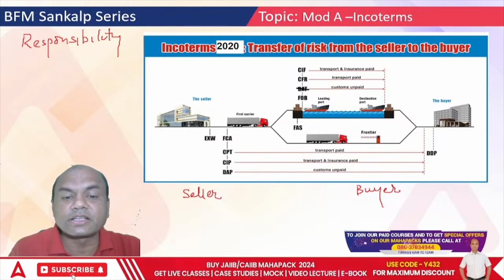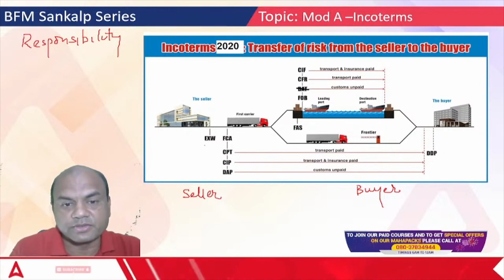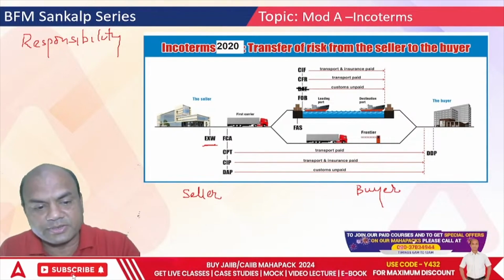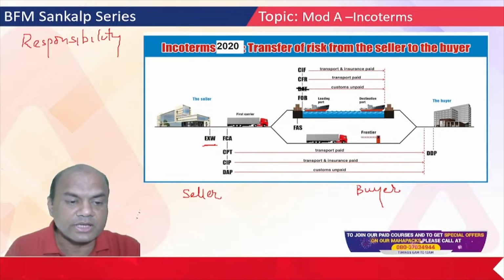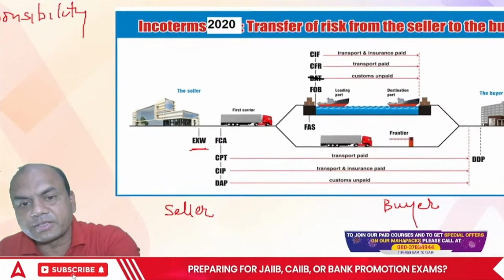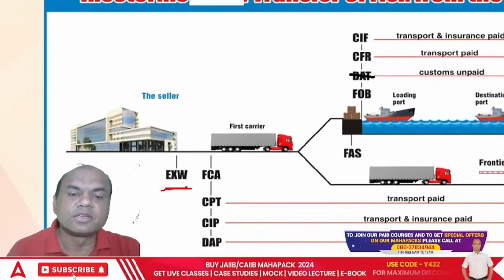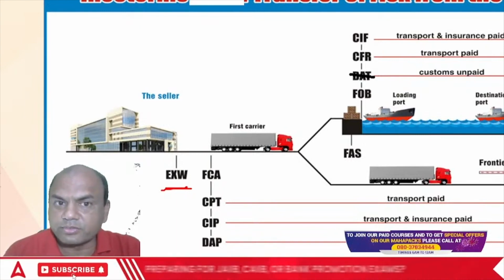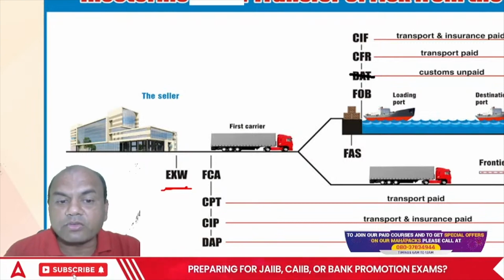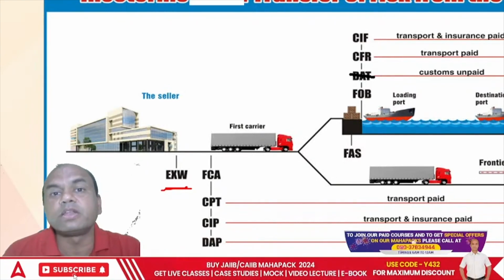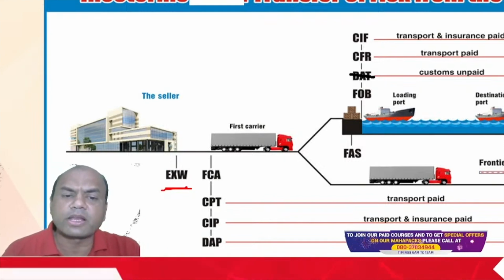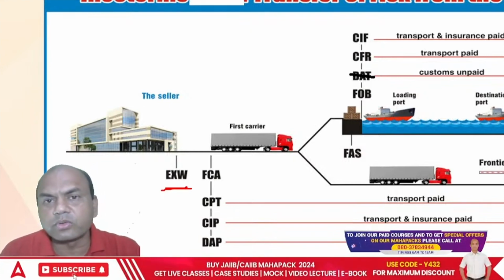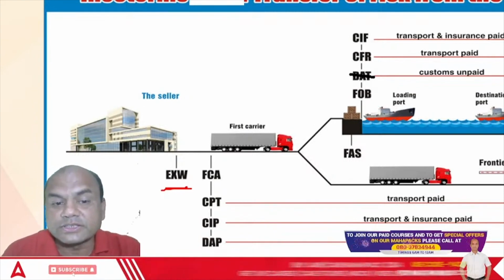Suppose, let's take the first Incoterm, Ex Works. What is Ex Works? If this is my factory, let me expand this so it becomes easier for you to understand. Suppose the seller says, I will manufacture these goods and put them in front of my factory. I won't give them anywhere else. Just in front of my factory, I'll place them. You pay me and take these goods from here. How you take them is not my concern. So this is known as Ex Works.